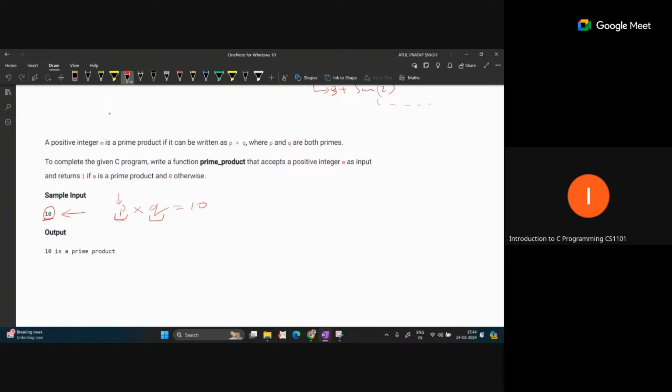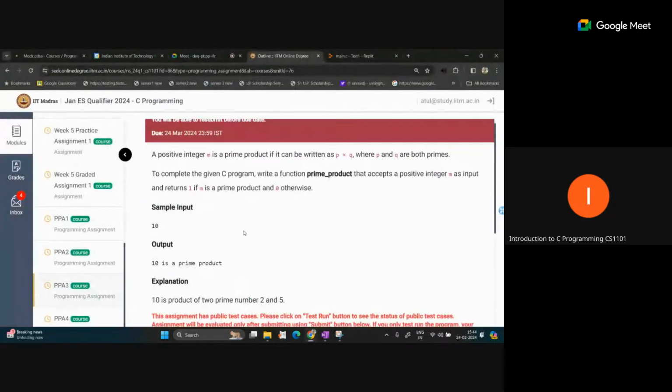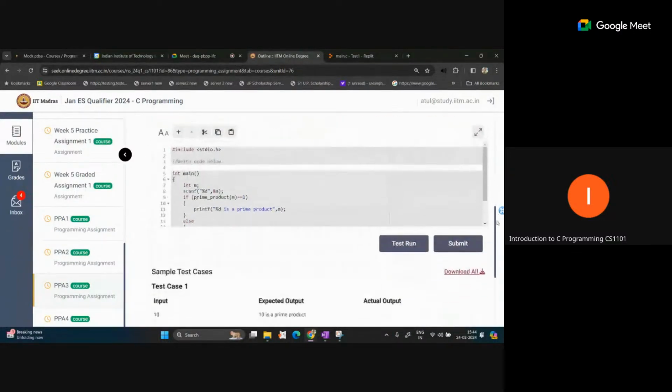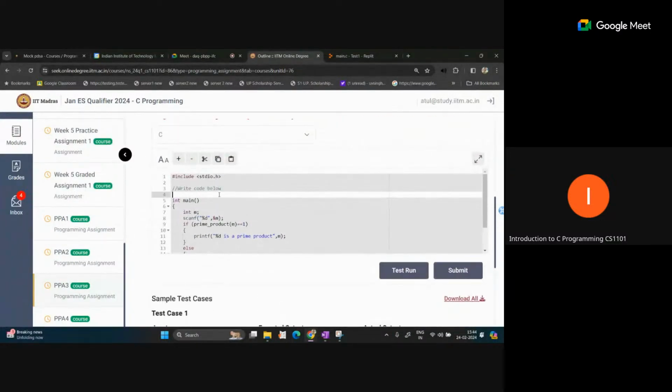Okay, so if you are getting p into q equal to 10, you still have to check whether p and q both are prime or not. So you have to write a function to check whether a number is prime or not. Let me check if this is given in the input code. Okay, the prime function definition is not given, so here you have to write a separate function for that. That means you have to write two functions here.